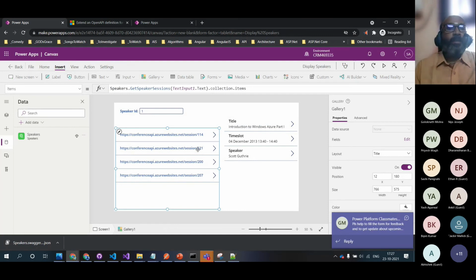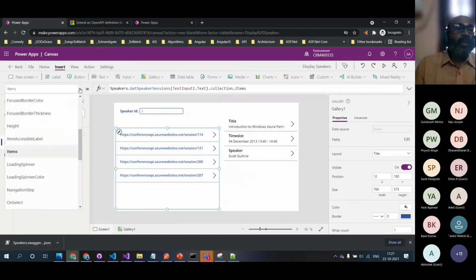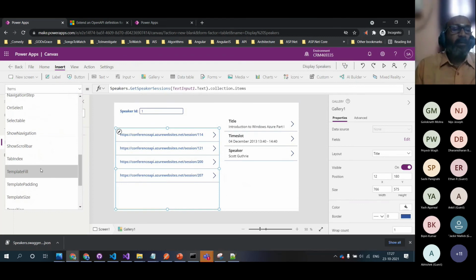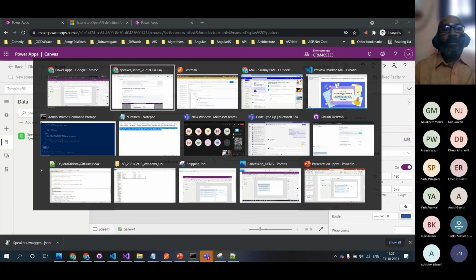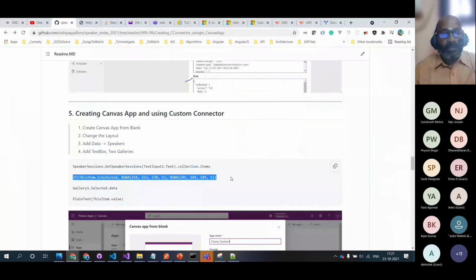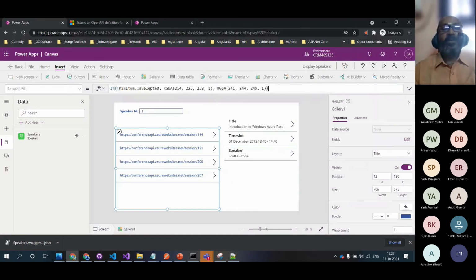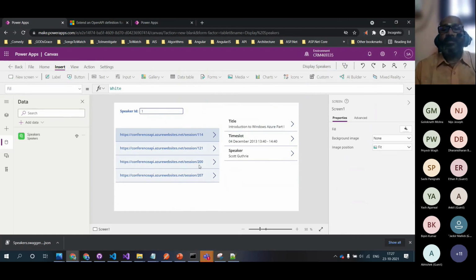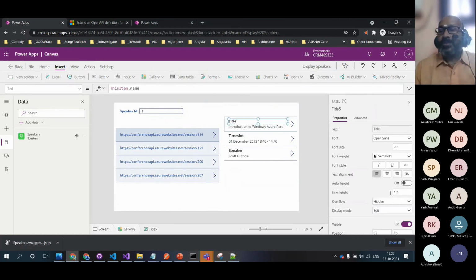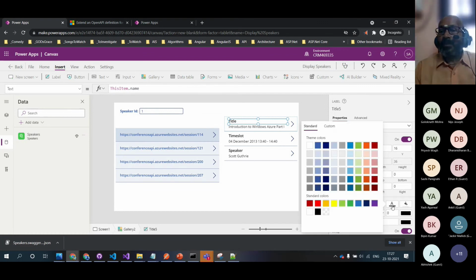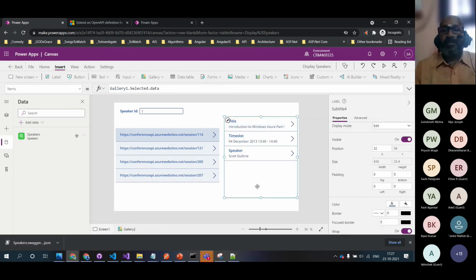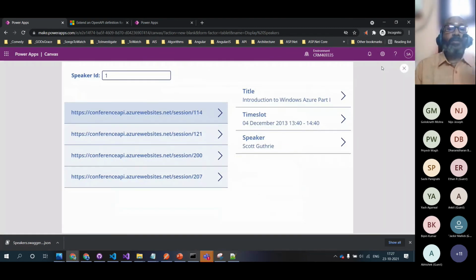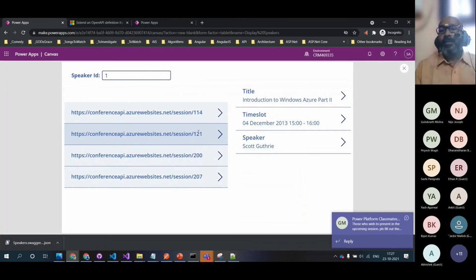Another important thing is we'll use this template fill. A simple thing here: I take this template fill and add these two colors which I already selected and kept here. It will not take more than 30 to 40 seconds. Let's quickly do that. And let me execute this. You can see when I select, the right side is all changing.